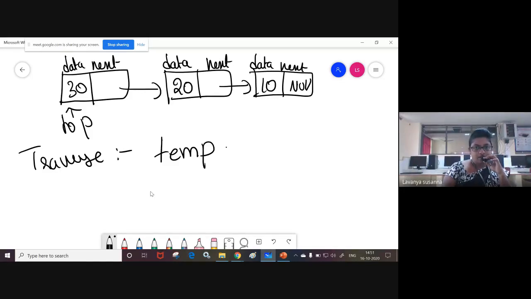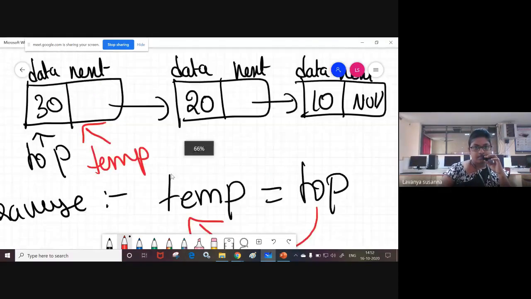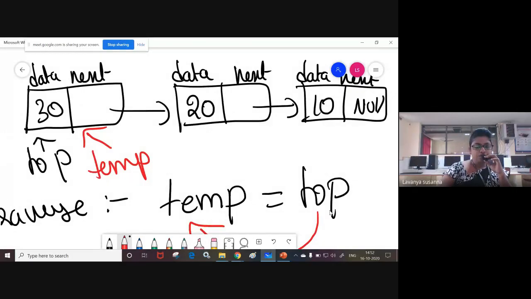Now temp equal to top. You are assigning the top address to temp. Now temp points to the topmost node.